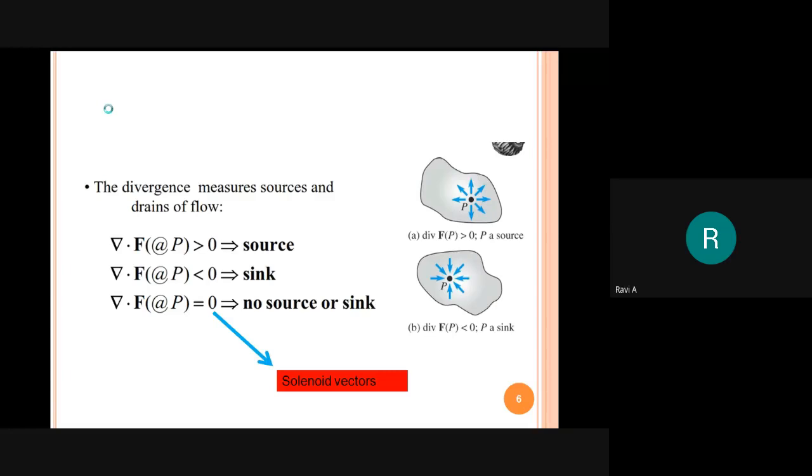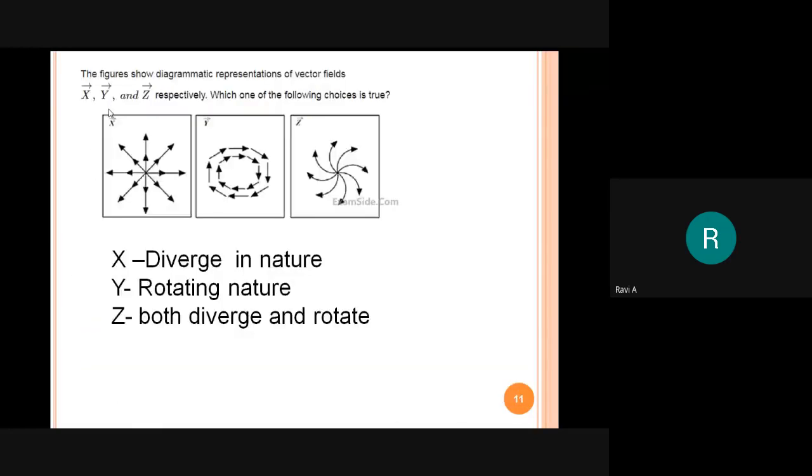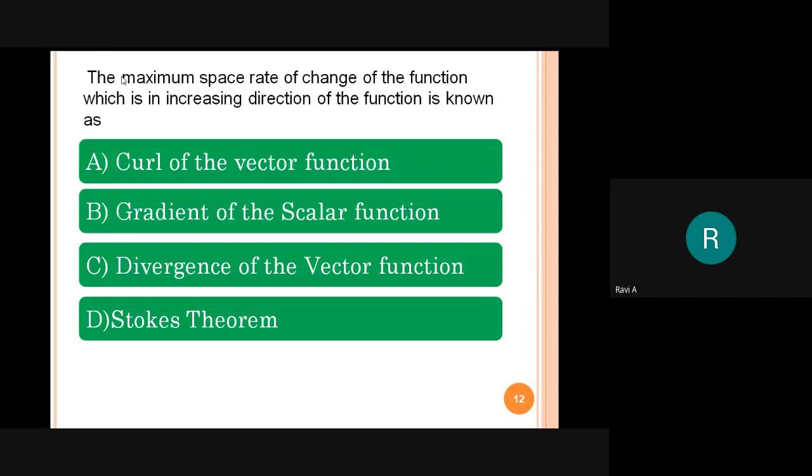Now this question asks about the maximum space rate of change of a function. We can call the space rate a gradient. So option B is the correct one: the gradient of the scalar function.